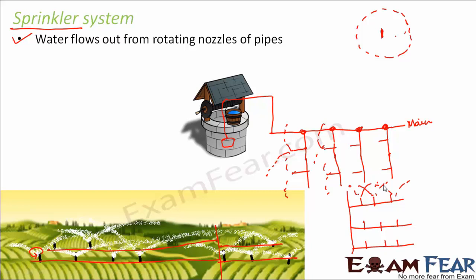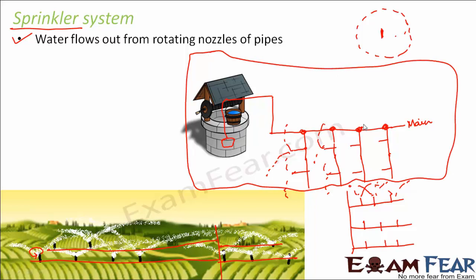So this type of system is extremely useful for uneven land with insufficient water because there is no wastage of water involved. It is extremely useful for areas where there is a lack of water. So I hope you understood how the sprinkler system works. If you look at this picture, it just gives you the idea of how the main pipeline and the perpendicular pipelines are connected. Here you can understand this is the main pipeline and these are the perpendicular pipelines.